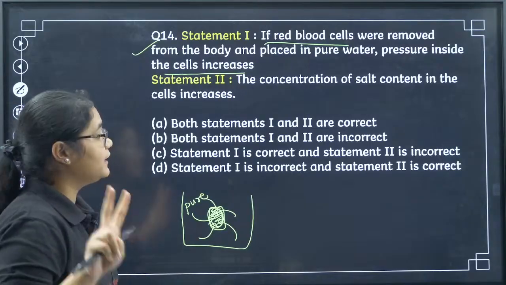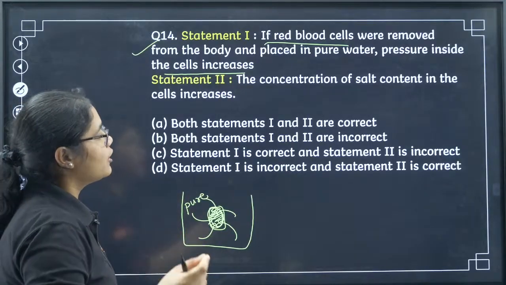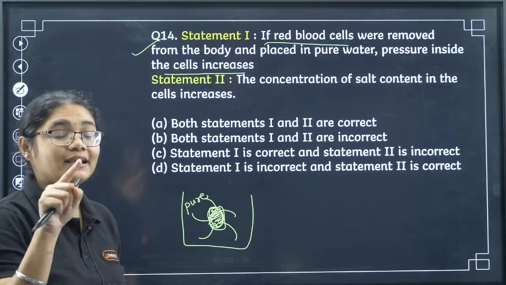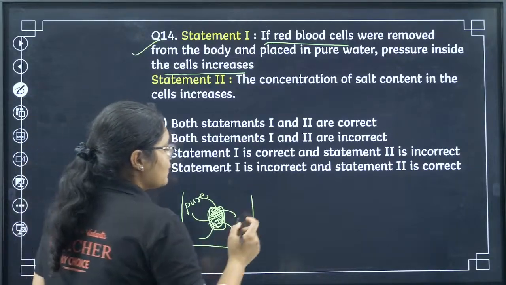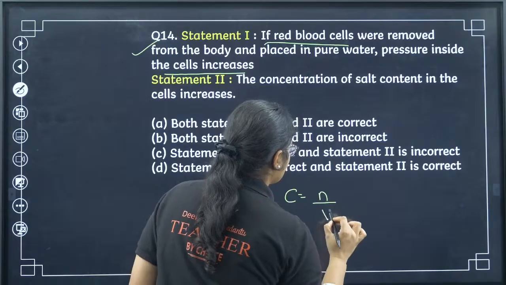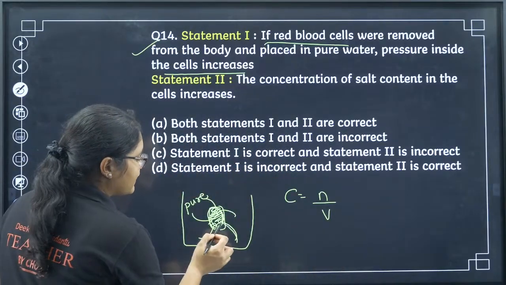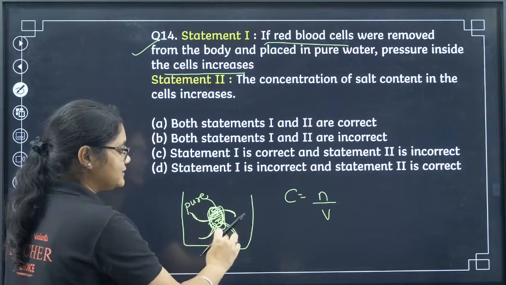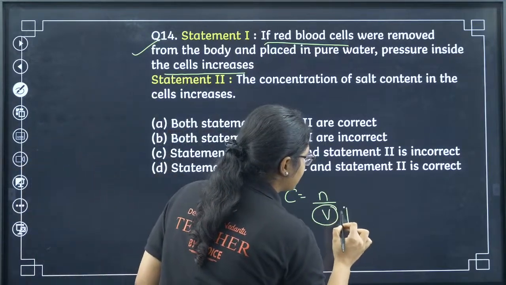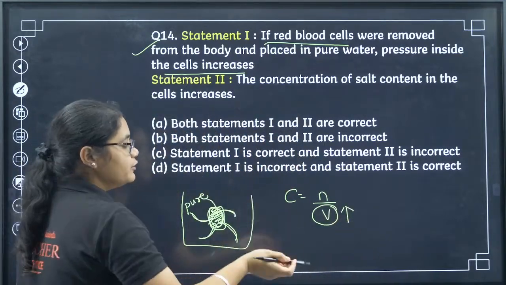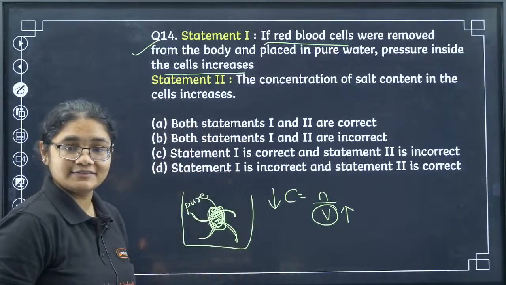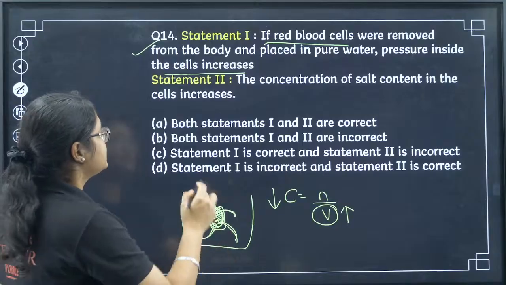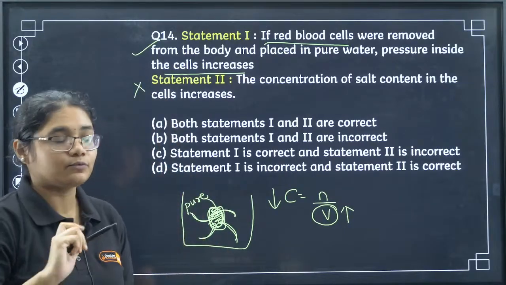Now talking about statement 2, the concentration of the salt content in the cell increases. Now see, what is concentration? Number of moles by volume. When extra water has entered inside the cell, the volume of the cell has increased, right? If the volume has increased, the concentration will decrease. So the concentration has decreased but the pressure has increased. So statement 2 is wrong, statement 1 is correct.